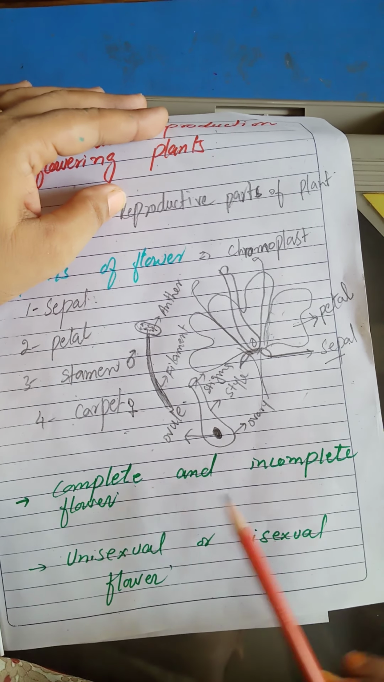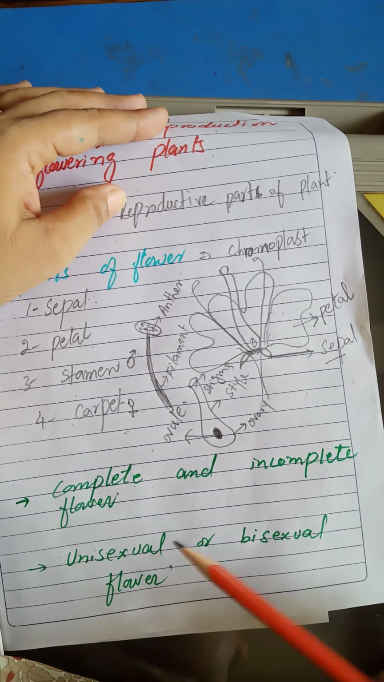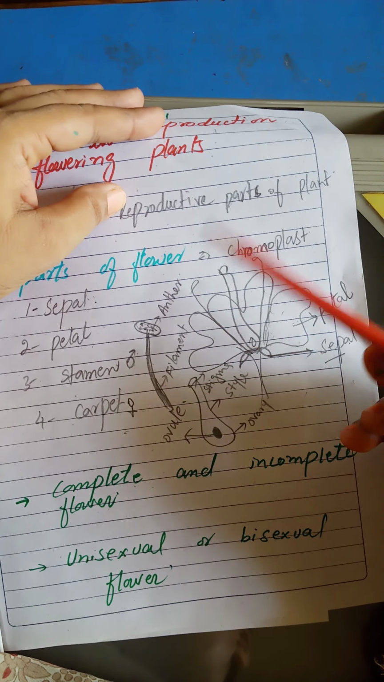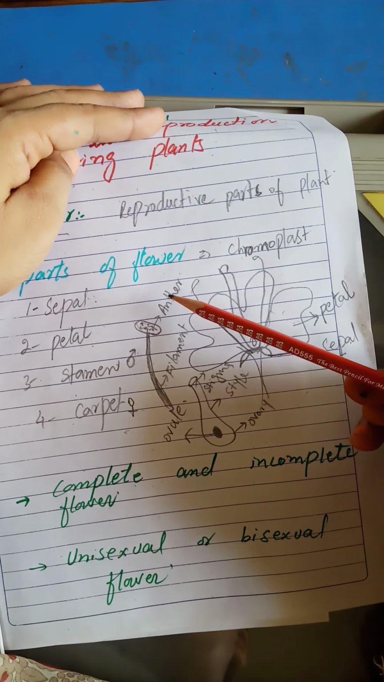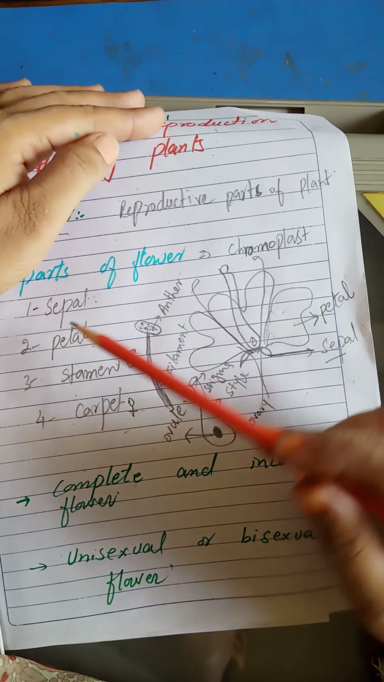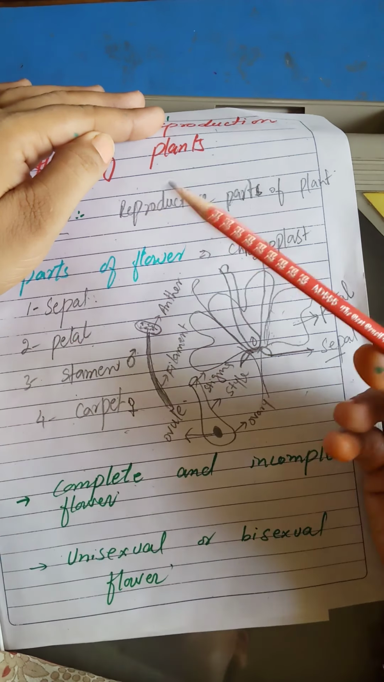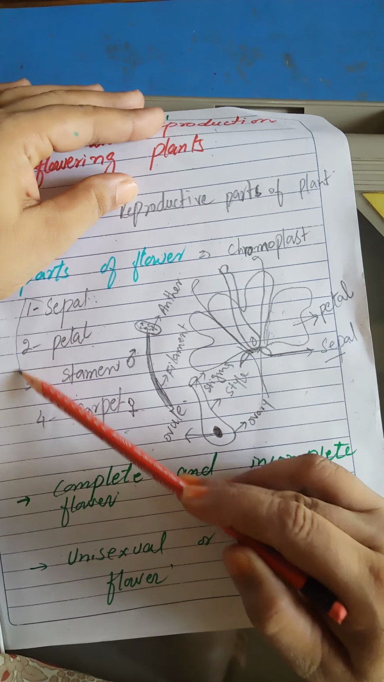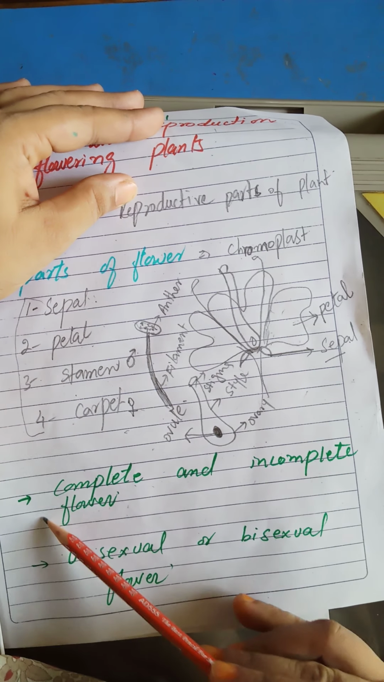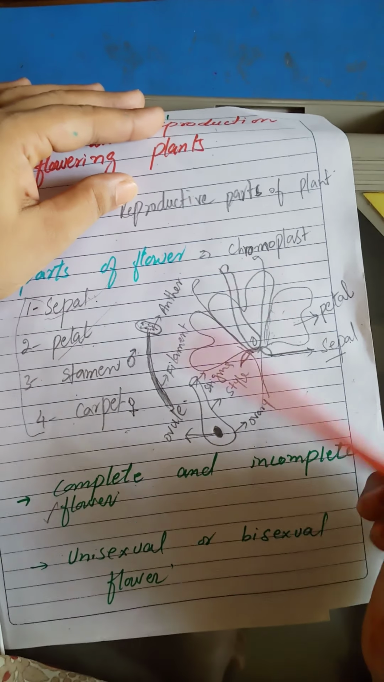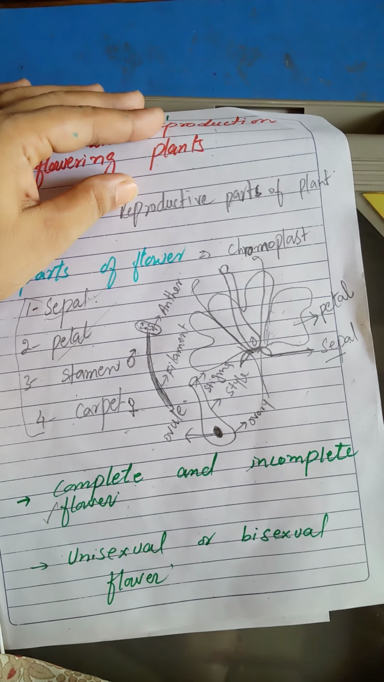Now complete or incomplete flower. What is a complete flower and what is an incomplete flower? There is much variation in flowers because there are many million species of flowering plants in the world. So there may be some flowers with any one part or two parts missing. The flower which has all these parts present in itself is known as a complete flower. If any part like sepal or petal is missing, then it is called an incomplete flower.